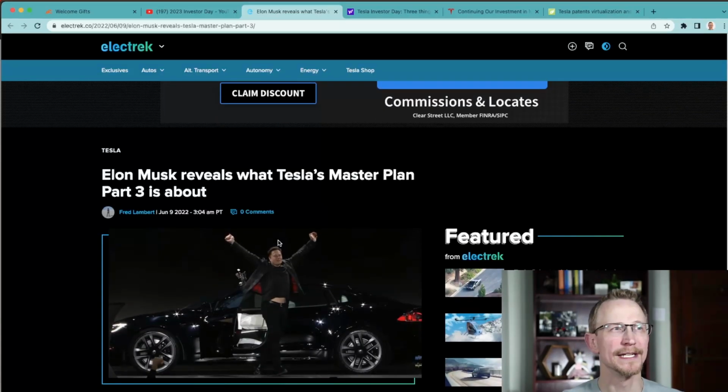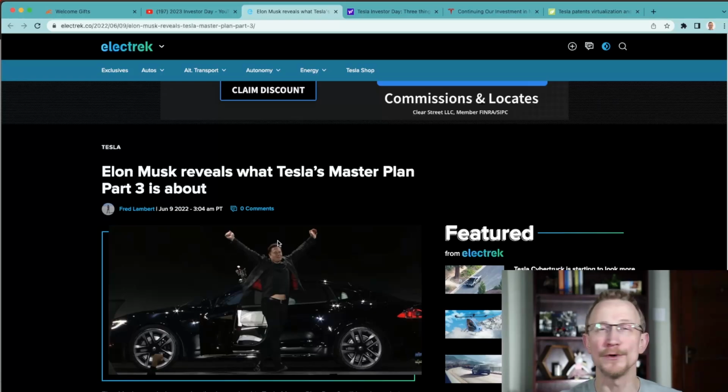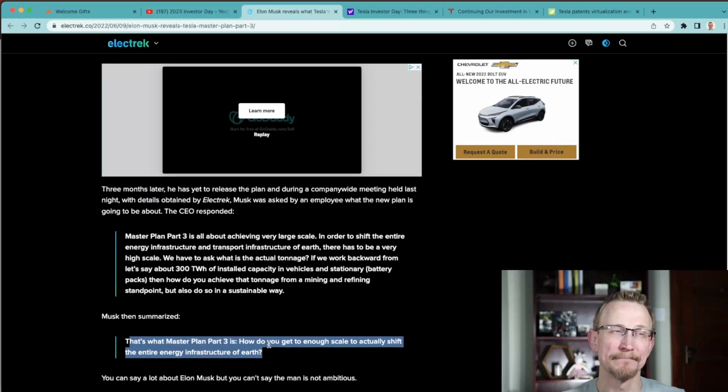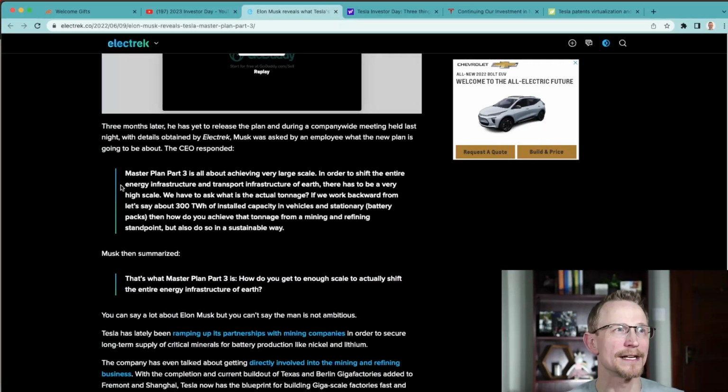So I found this post going back to June 9th of 2022. This is a while ago, and it says Elon Musk reveals what Tesla's Master Plan Part 3 is about. Even though we don't get the details, we at least get some indication of what to expect here. It says Master Plan Part 3 is about achieving very large scale. And I made a spreadsheet, I'll share that with you in this video, for what they mean by large scale. As a matter of fact, it just scratches the surface of what Elon means by large scale.